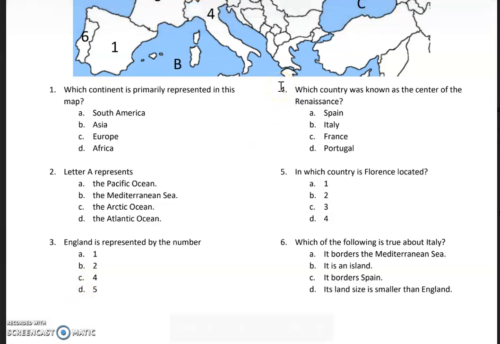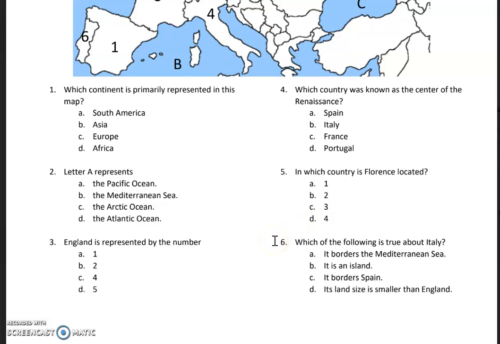Number 4, which country was known as the center of the Renaissance? A, Spain, B, Italy, C, France, D, Portugal. Number 5, in which country is Florence located? A, 1, B, 2, C, 3, D, 4.